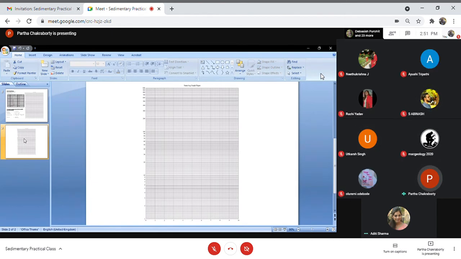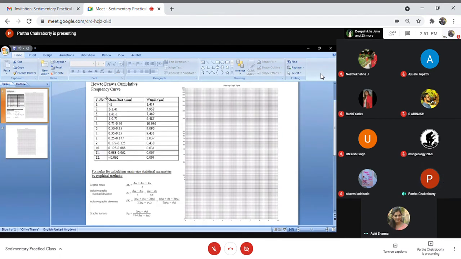Now the question is, if you see your data, your highest size is 2 and lowest size is 0.062, isn't it? Yes, sir.